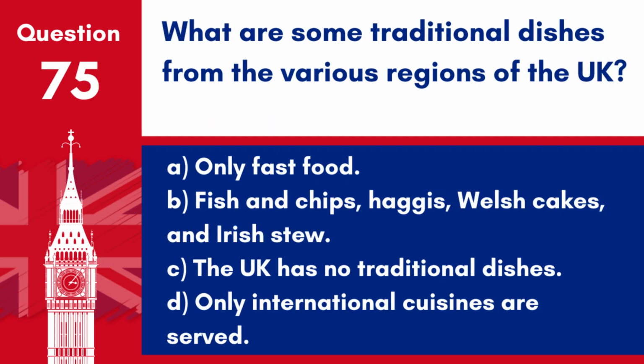Question 75. What are some traditional dishes from the various regions of the UK? A. Only fast food. B. Fish and chips, haggis, Welsh cakes and Irish stew. C. The UK has no traditional dishes. D. Only international cuisines are served. Answer: B. Fish and chips, haggis, Welsh cakes and Irish stew. These dishes are iconic in the respective regions of the UK and are cherished parts of the culinary heritage.